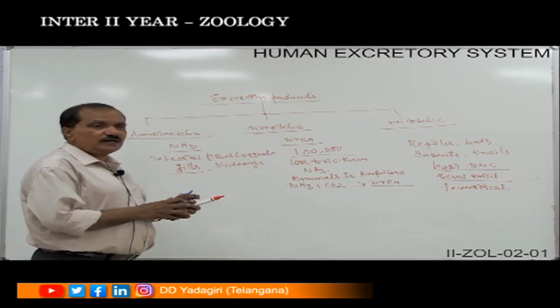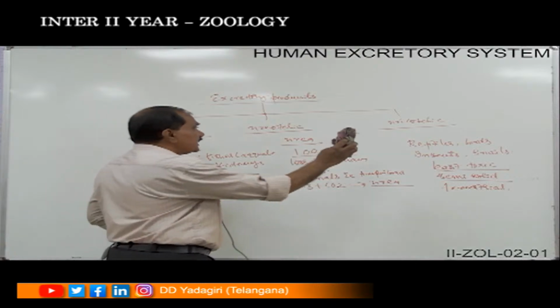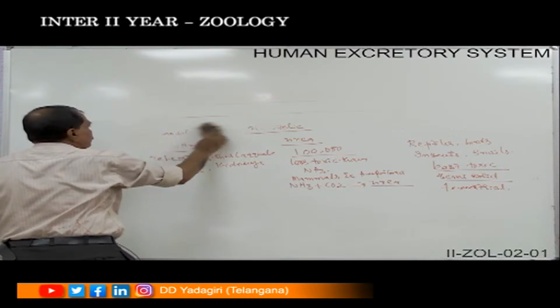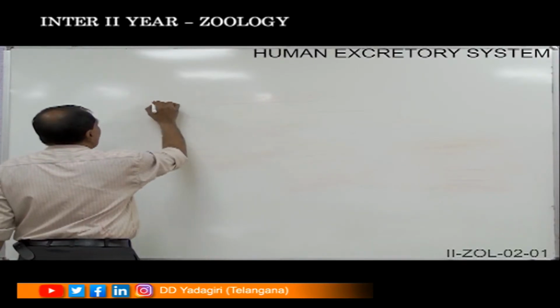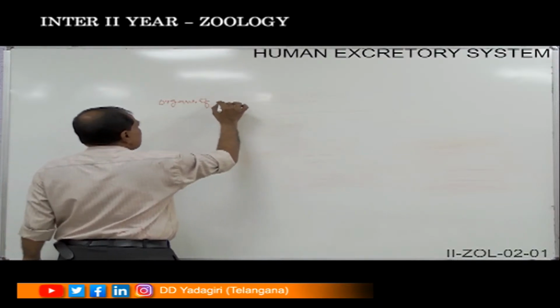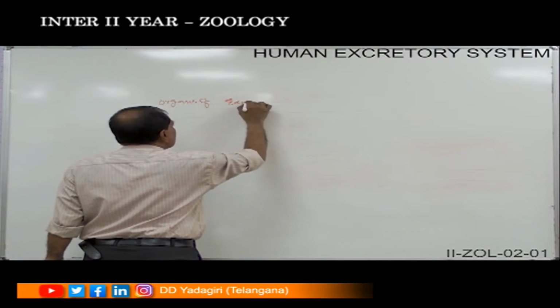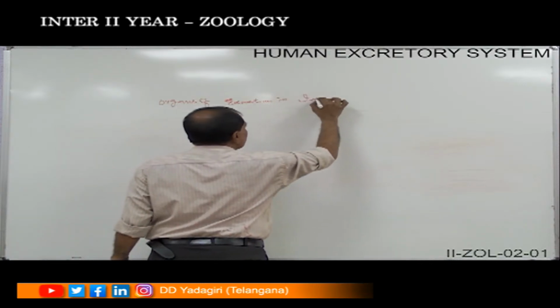And coming on to the different types of excretory organs which are present in the case of the invertebrates. Organs of excretion in invertebrates.